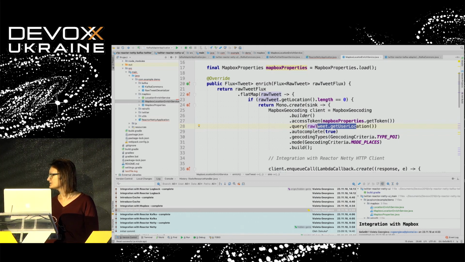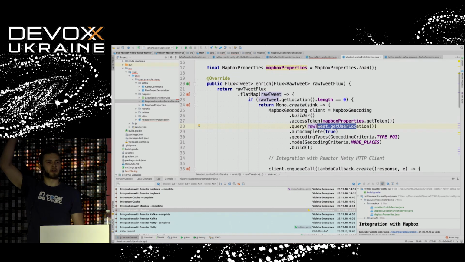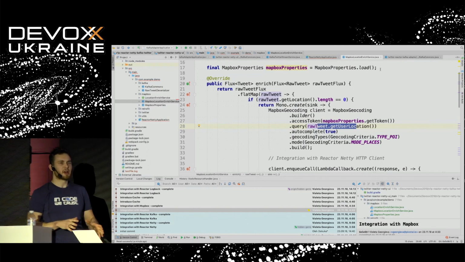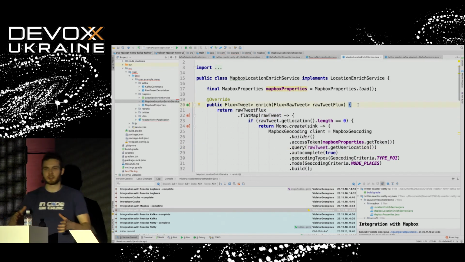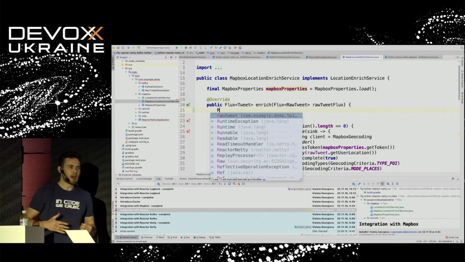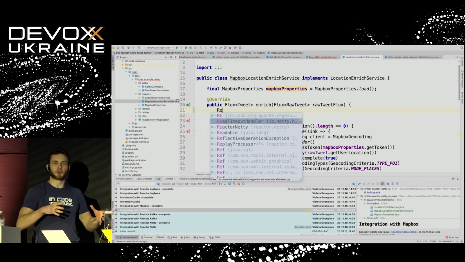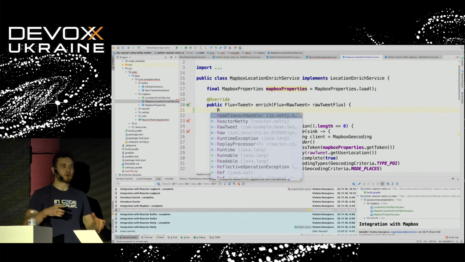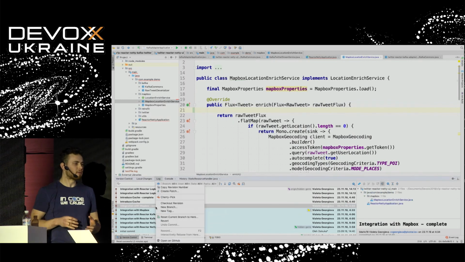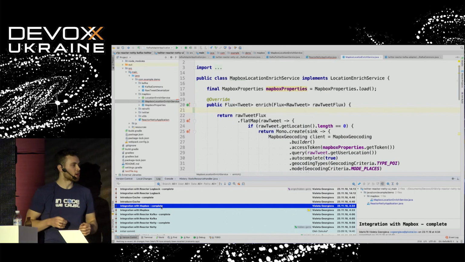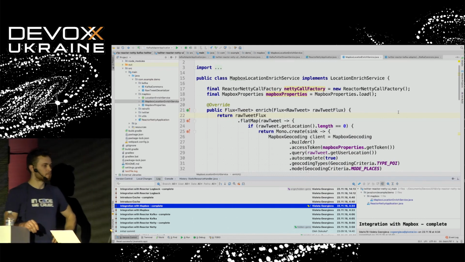So, as far as I remember, Mapbox uses Retrofit. How many of you are familiar with Retrofit? Okay, a few hands. In a few words, Retrofit is an HTTP client which allows us to access external services. Under the hood, it uses OkHttp, which is a similar engine to Netty, but mostly for Android. The problem with OkHttp is that it's blocking. However, there is a useful API which allows us to change the transport, as far as I remember. Is it correct? Yes, that's true.